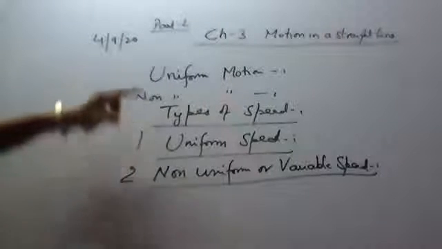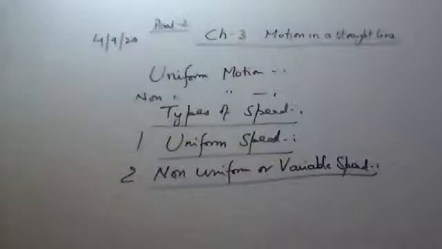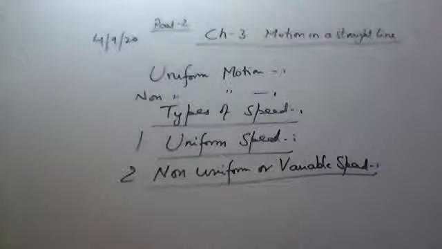And when will the speed be non-uniform? When the motion is non-uniform. Non-uniform motion means unequal distances in equal intervals of time.